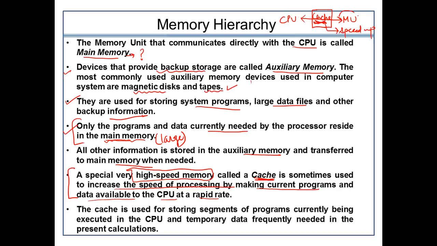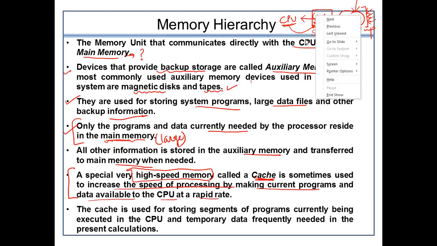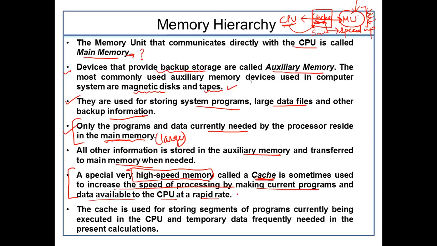because within the main memory it will consume a lot of time to fetch the data, decode it and perform all the operations. So what we will do is place the data in the cache, which is near to the CPU. Just because it is small in size, the data can be accessed in the quickest instant of time, right? That's why we are using the cache memory. Cache is used for storing segments of the programs currently being executed in the CPU and temporary data frequently needed in the present calculation. Such kind of data basically exists within the cache memory.